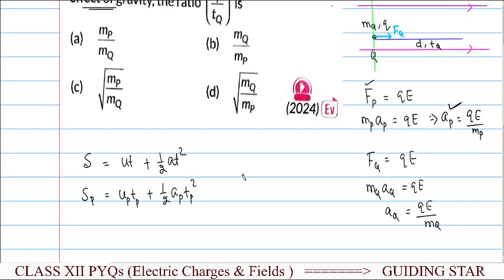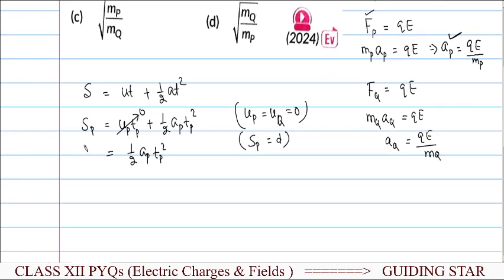But in both cases the initial velocities are 0, so the initial velocity of particle P and of particle Q should be 0. So this term will become 0. Finally it will be half aP into tP square, and here the displacement or distance covered is taken as d, because it is the same in both cases. So d equals half aP tP square, then the value of tP will be equal to square root of 2d upon aP.